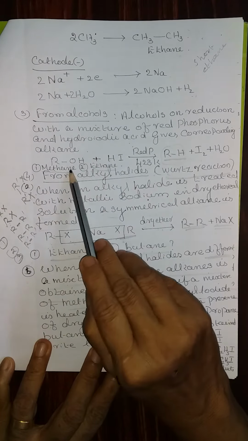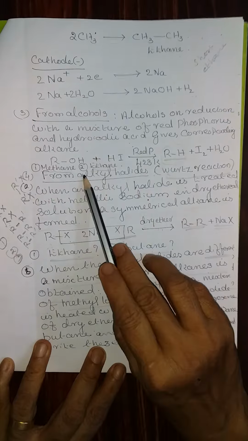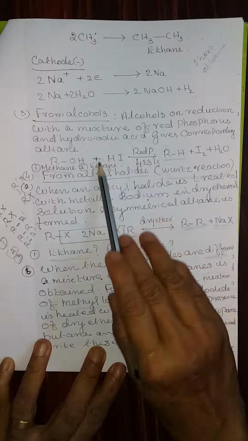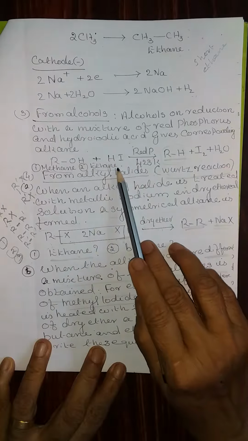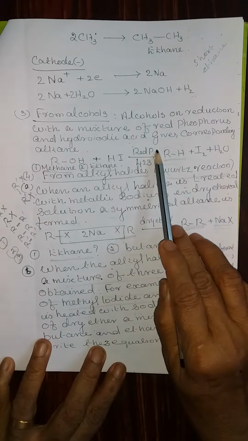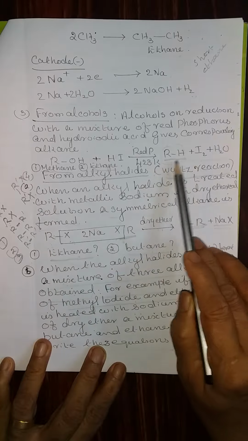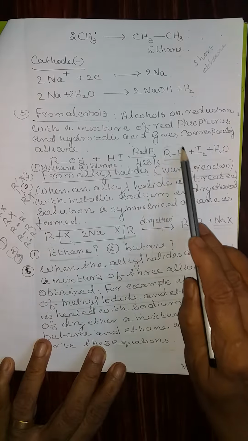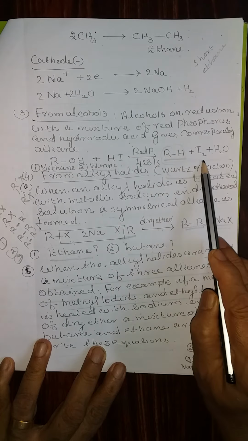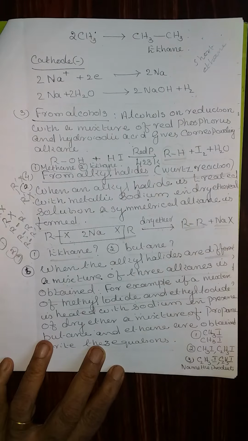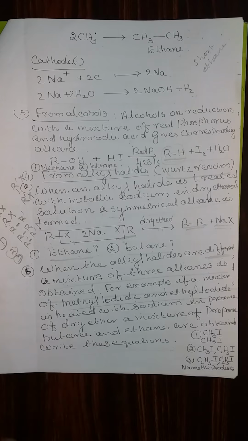How will you prepare methane from an alcohol? How will you prepare ethane from an alcohol? All the experimental conditions to be mentioned, hydriodic acid, red phosphorus, temperature, are all the same. Only the change is in the byproduct, how you represent the alkane. Plus iodine is the same, water. And you have to balance the equation. These are the 3 methods for the general methods of preparation.